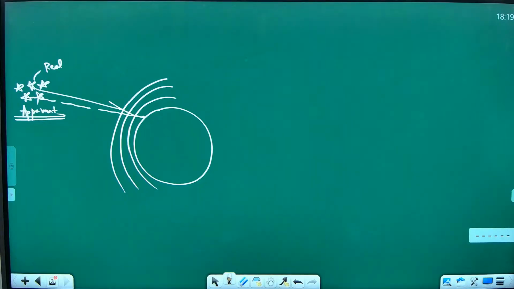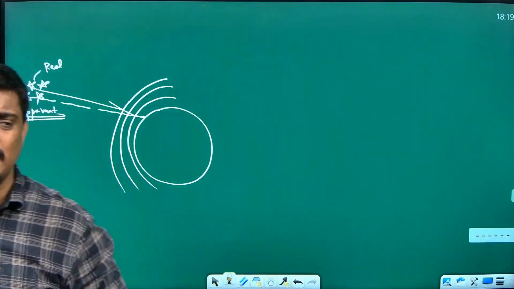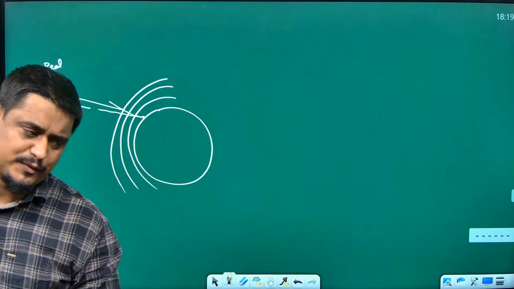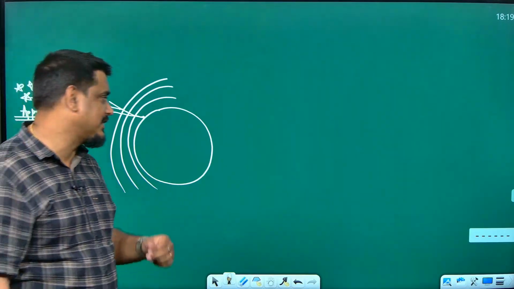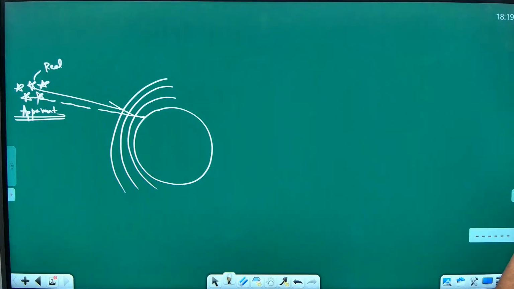If the question comes like, what is the cause of twinkling of stars? What is the answer? Atmospheric refraction. Come, Preetham, what you are asking, please. Sir, if that's the case, then why do planets not?